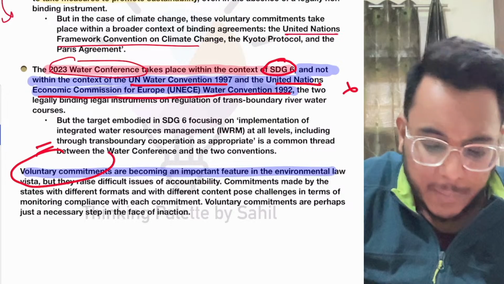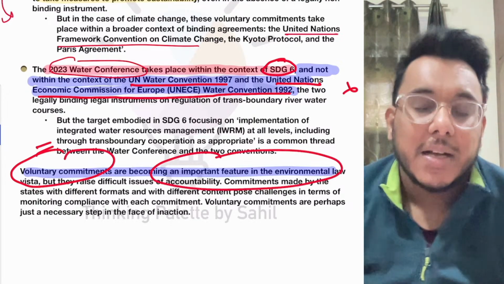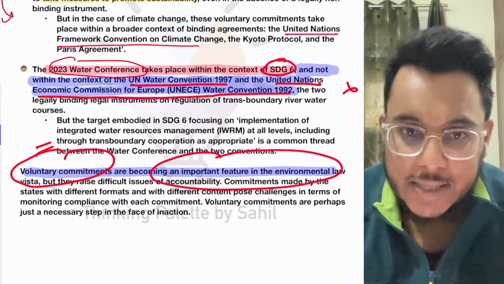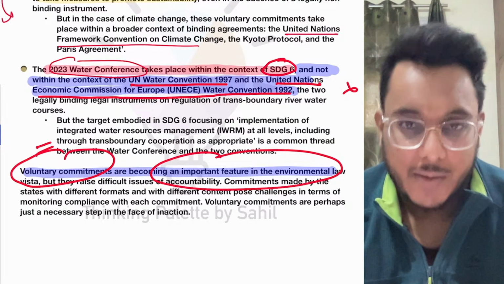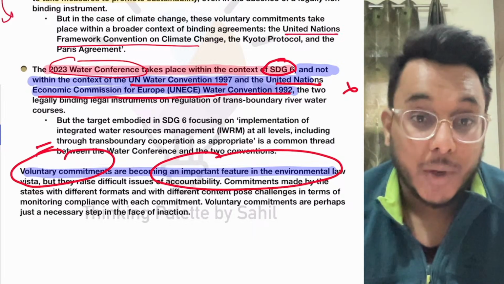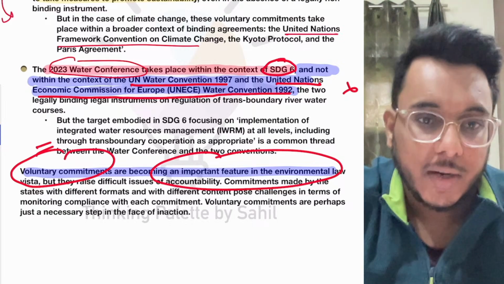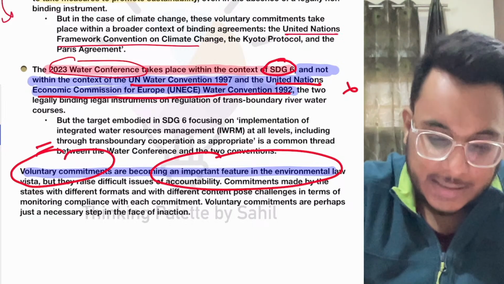But the voluntary commitments that are being taken are a good thing. This is encouraging. Now the countries should focus on proper execution of all these things. Fine. So this is, guys, all about this particular article. I hope that you have understood it, and now we'll move to the next article.